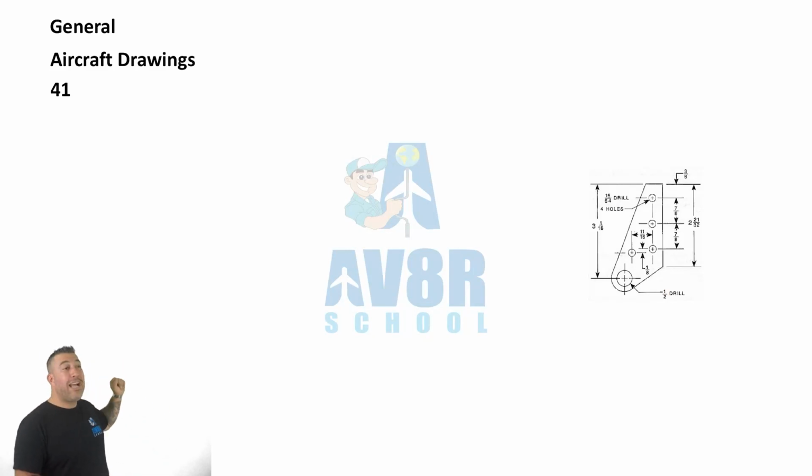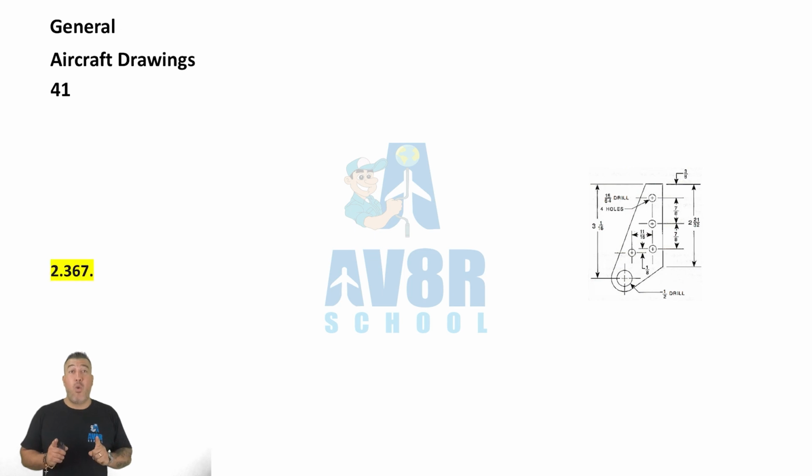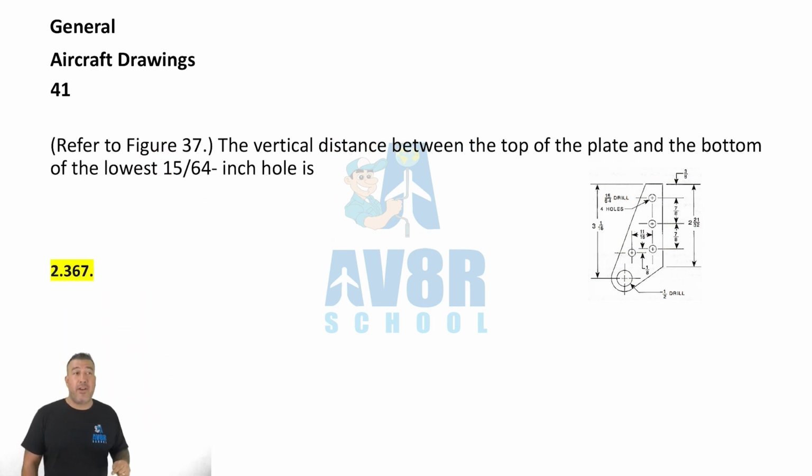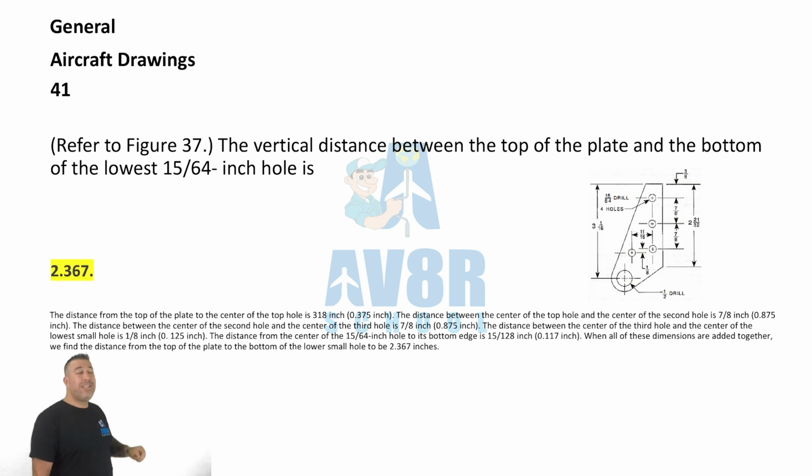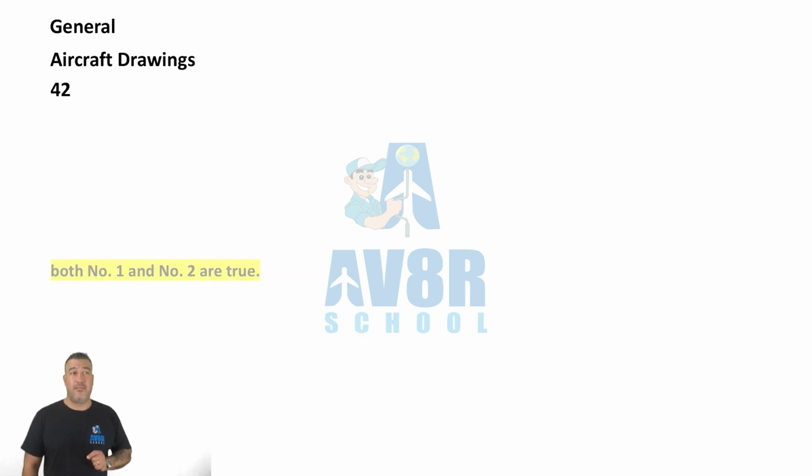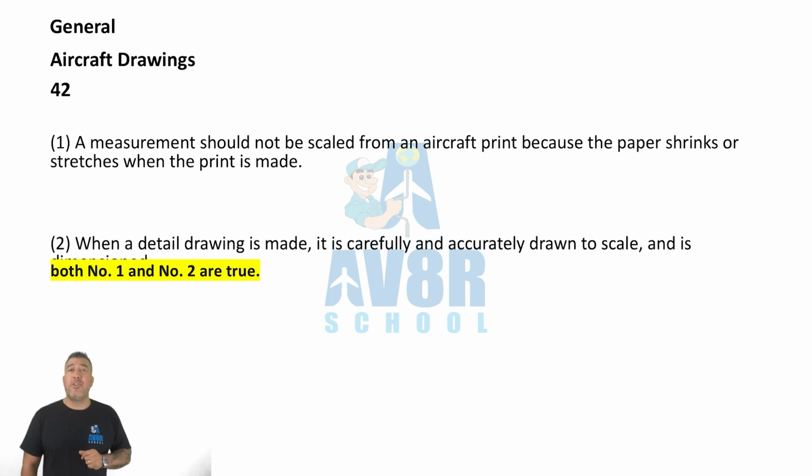Now, general aircraft drawings number 41. You have another figure here, 2.367. In figure 37, the vertical distance between the top of the plate and the bottom of the lowest 15/64 inch hole is 2.367.